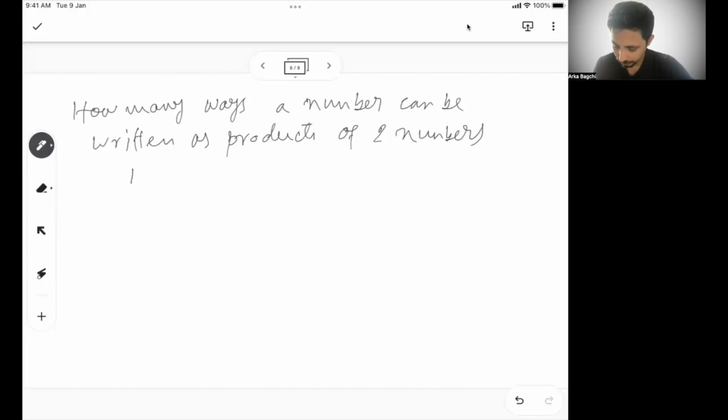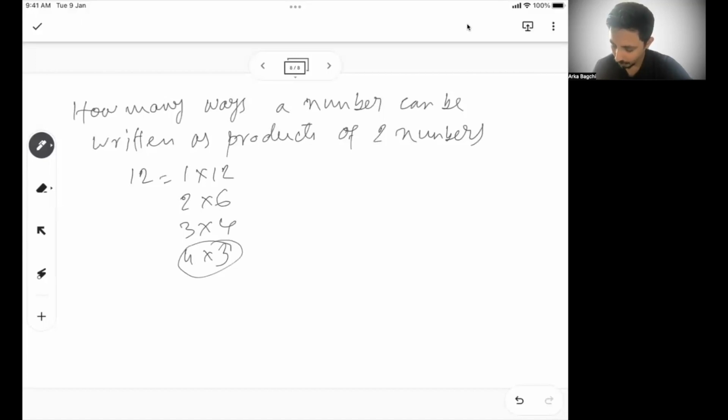So let's say 12. 12 can be written as 1 into 12, 2 into 6, 3 into 4. These are the three ways we can write 12 as a product of two numbers. Obviously, you can write 4 into 3, but considering 3 into 4 and 4 into 3 are kind of the same.